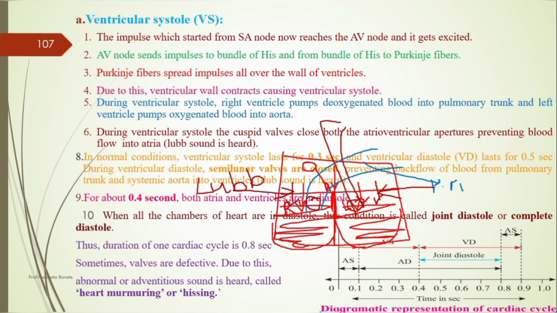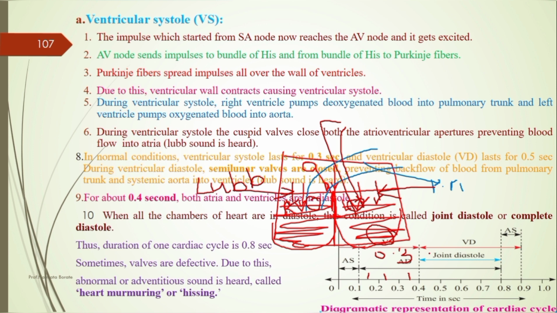And what about the period of the systolic condition? That is indicated as the VS. This VS is 0.3 second. Here 1, 2 and 3. So how many seconds is it? That is 0.3 second.